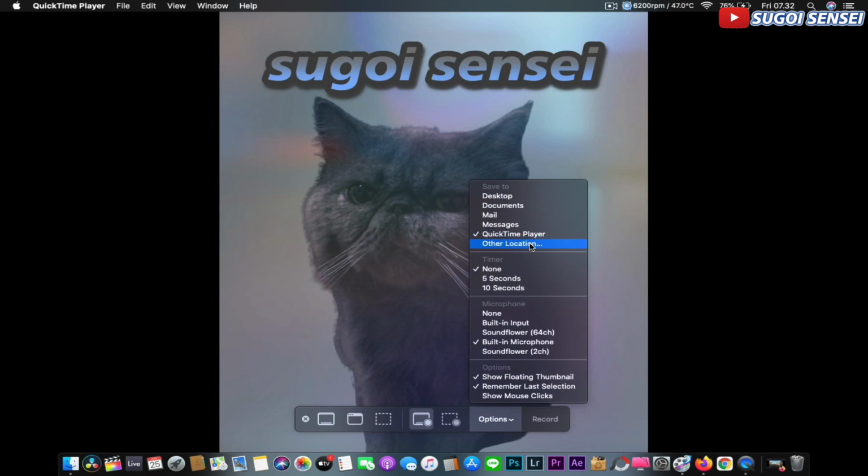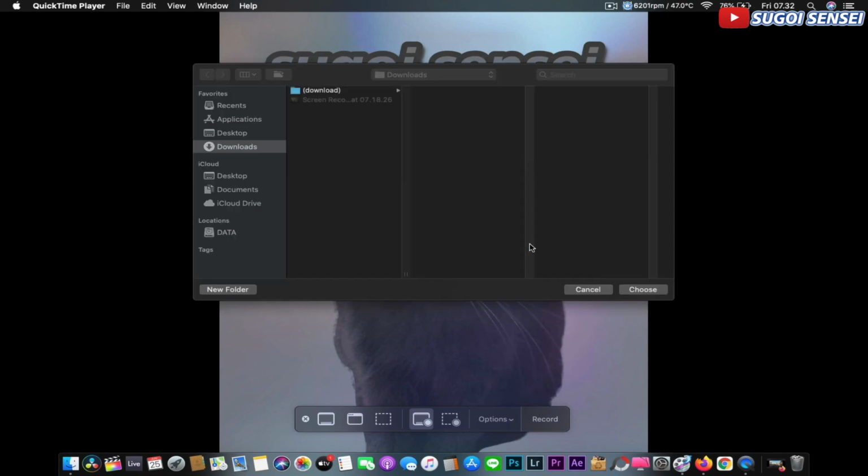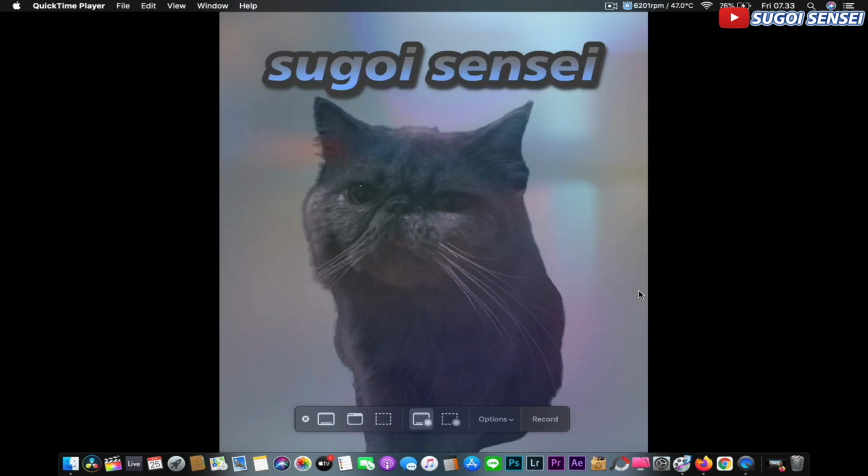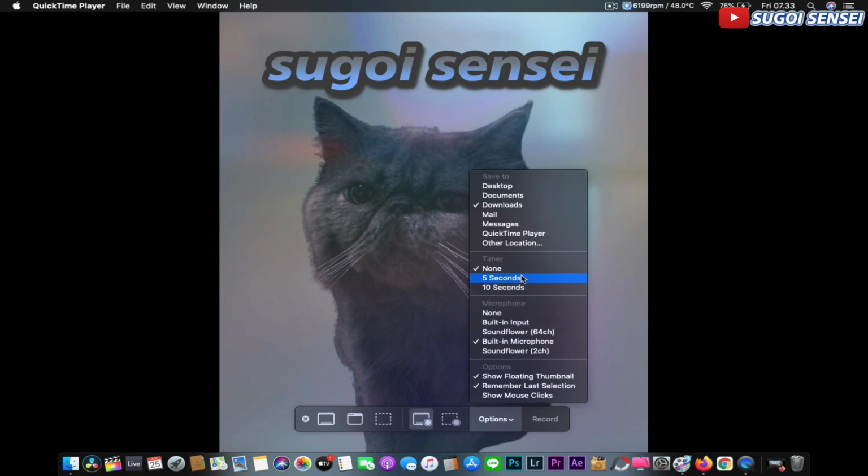Choose where the screen recording results that you will save are. I chose to save it in the Download folder. You are free to choose where the screen recording file will be saved. Then set the timer to none, so that it is not timed when recording the screen. And for the microphone, select the built-in microphone.